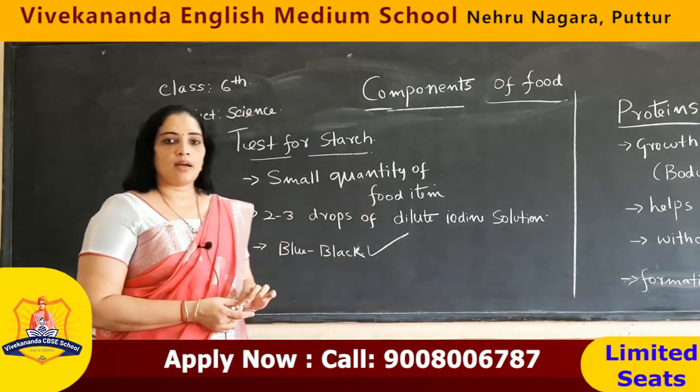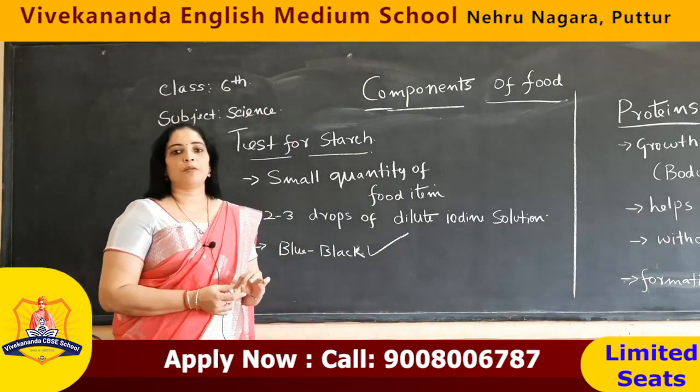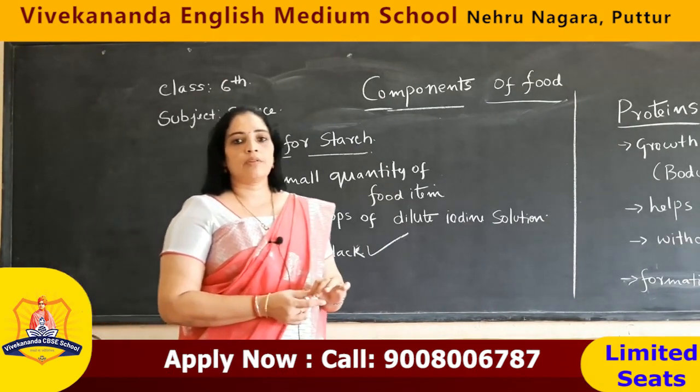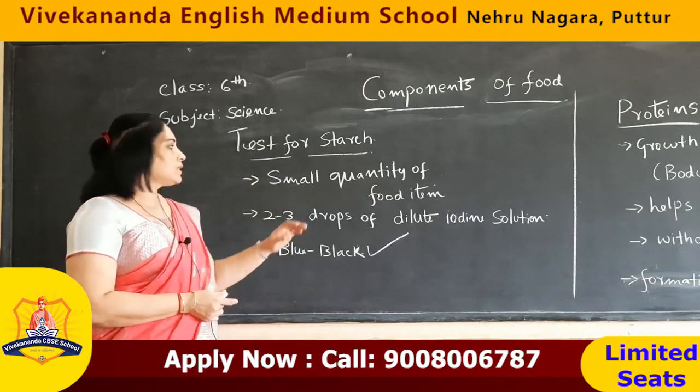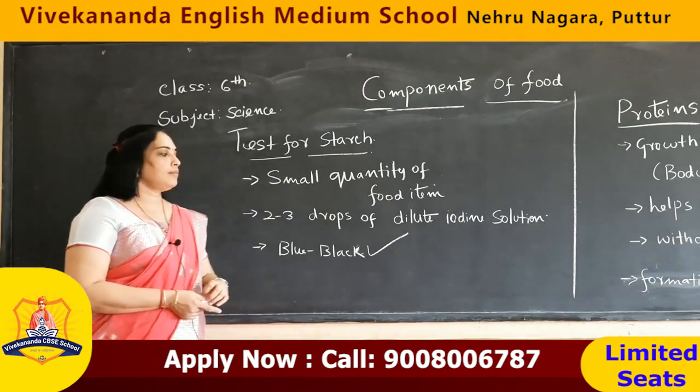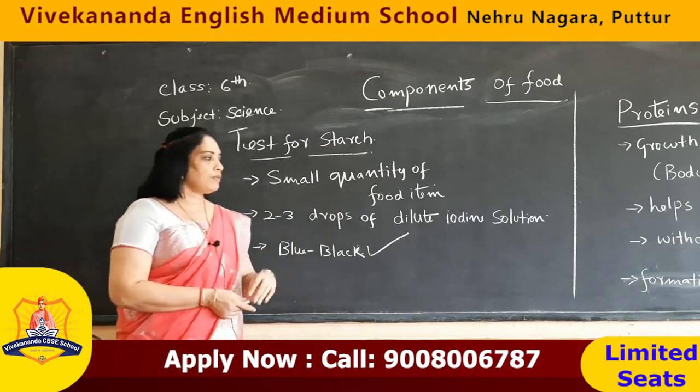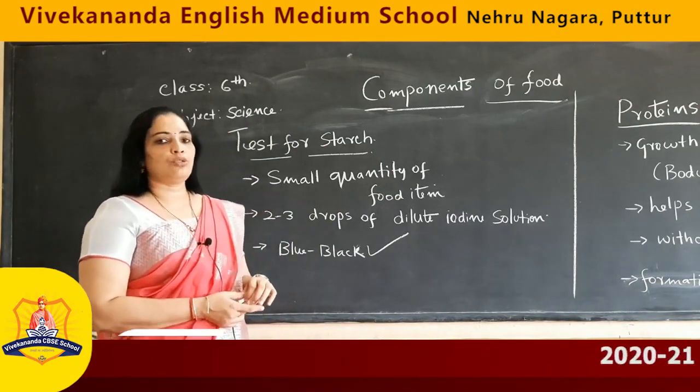Okay, now there is a small activity in your textbook. Test for starch, means whether our food contains carbohydrates or not. So we are going to do the test for starch. For this you require a small quantity of any food item, also 2 to 3 drops of dilute iodine solution.